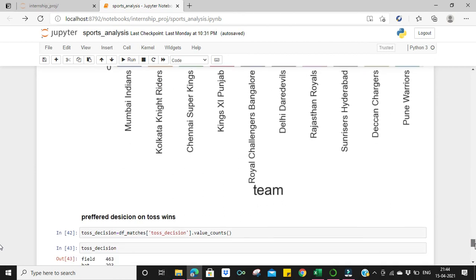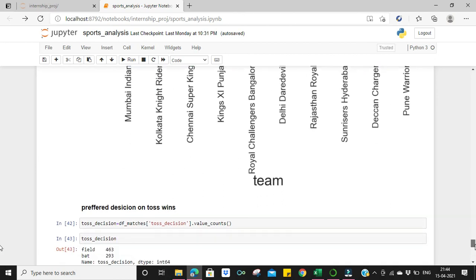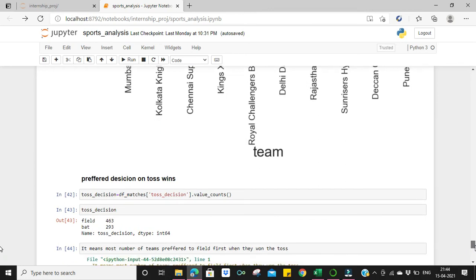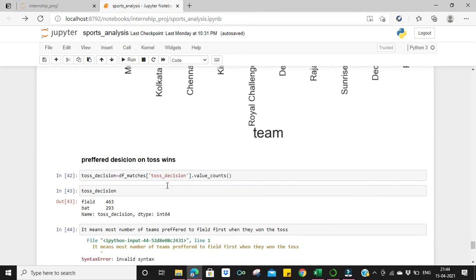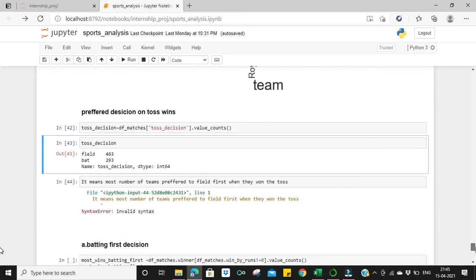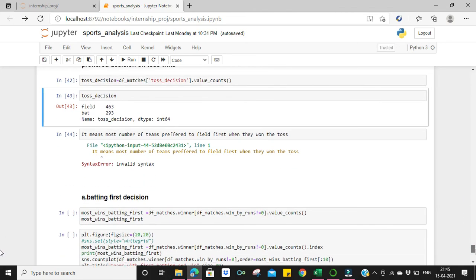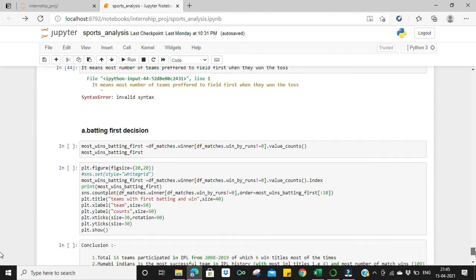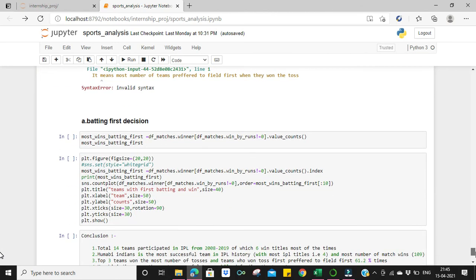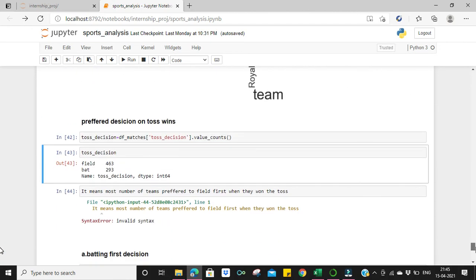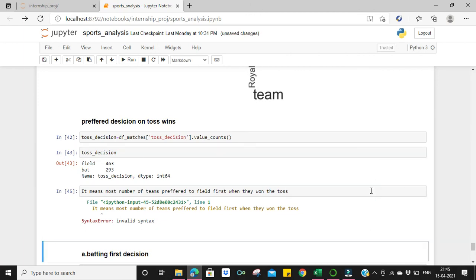After that, whenever a team won the toss, what was their preferred decision on the toss win is again seen. So we see that if a team won the toss, they would field most of the times. They would not opt to bat first, right? So after that, I tried to plot that, and if they try to bat first, then what is the decision, that is also seen.